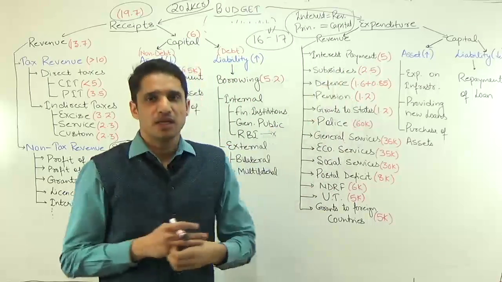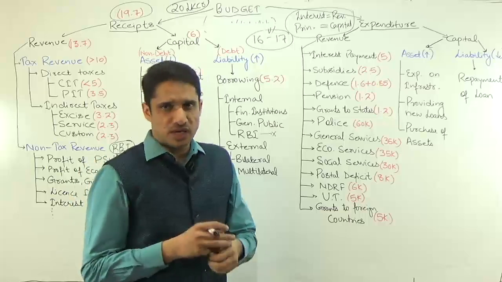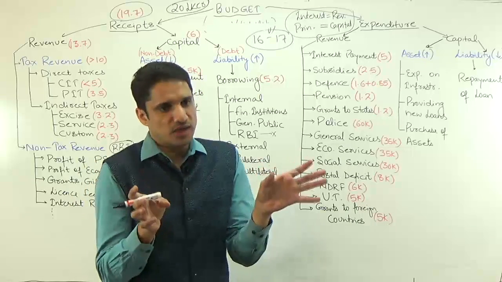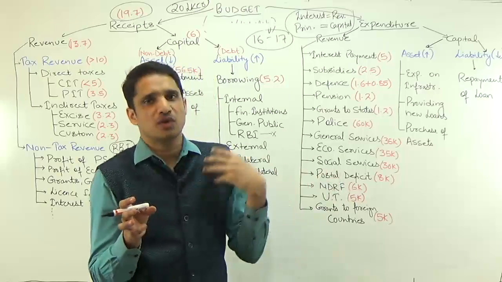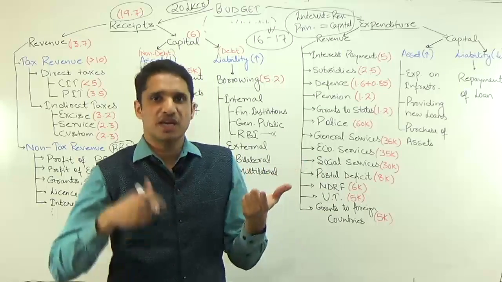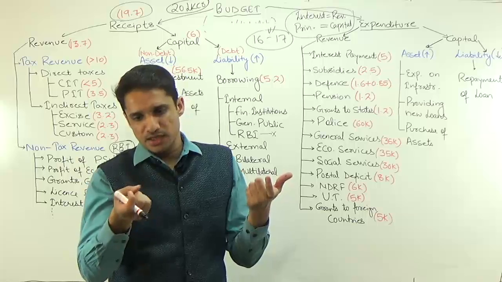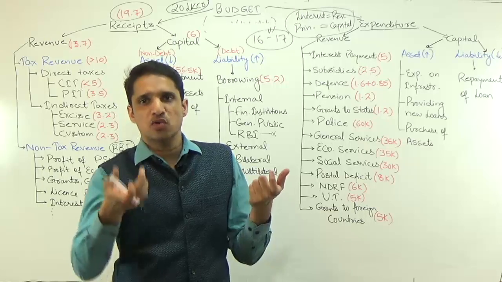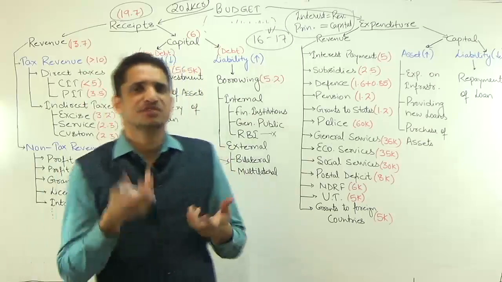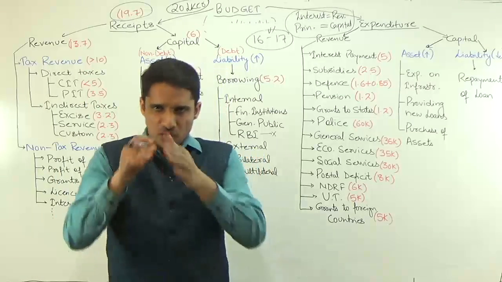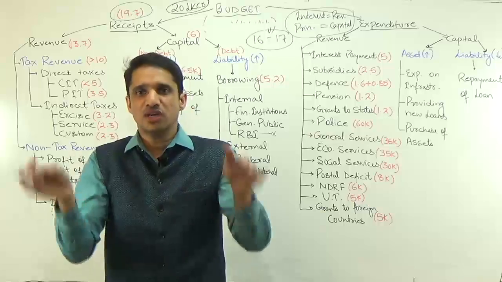Then defense. In case of defense also, there can be two types of expenditure. One is for the salaries and for all other day-to-day functions. And the second one is, suppose India decided to purchase 10 howitzers from USA, or the Rafale deal from France. So all these are assets. They are not revenue.